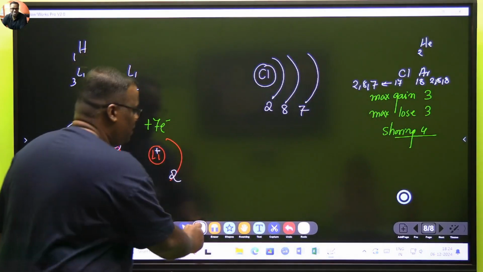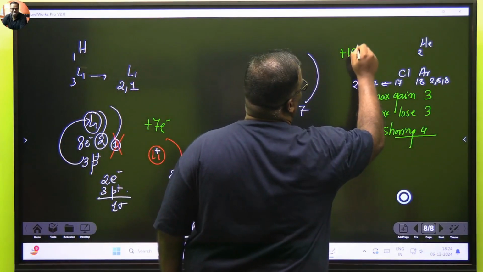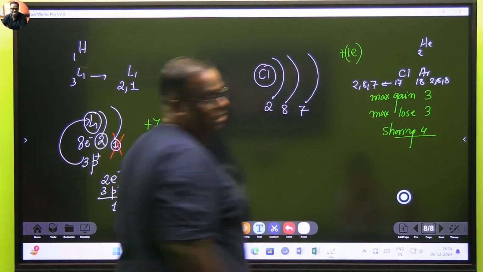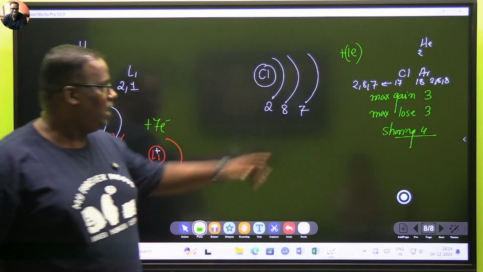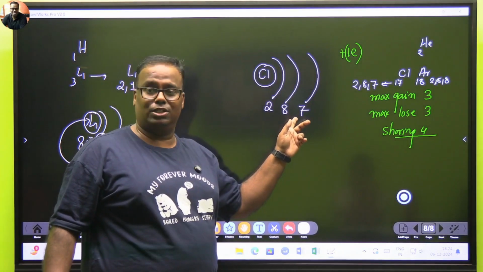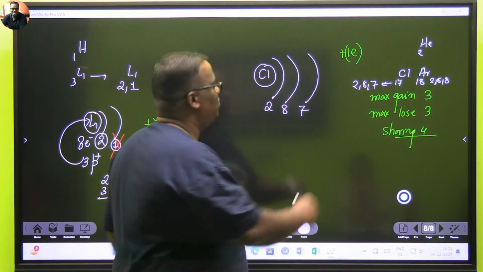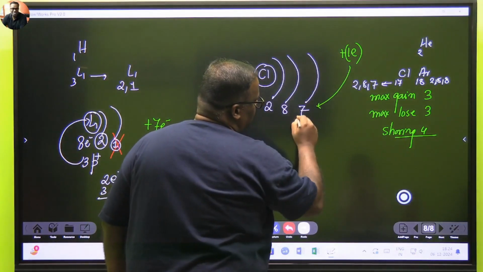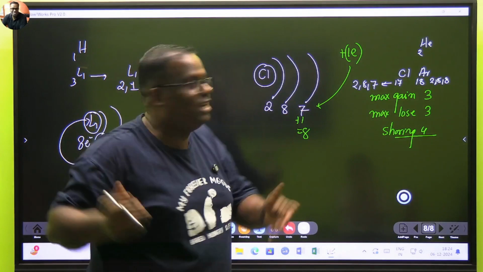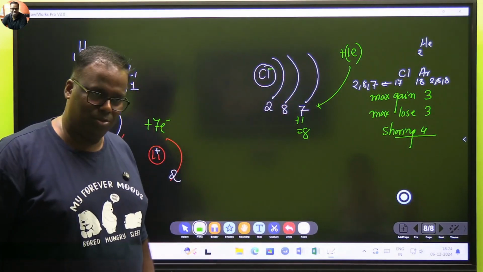And what is my need now? My need is I need 1 electron. एक electron चाहिए. I need 1 electron from the market. कहीं से भी. If that 1 electron comes, my valence shell will occupy how many? 8 electrons. I just become like argon. But at that time, when this 1 electron comes here, 7 plus 1, this becomes 8. Now one negative bachcha has increased. Cl minus. Have you understood?